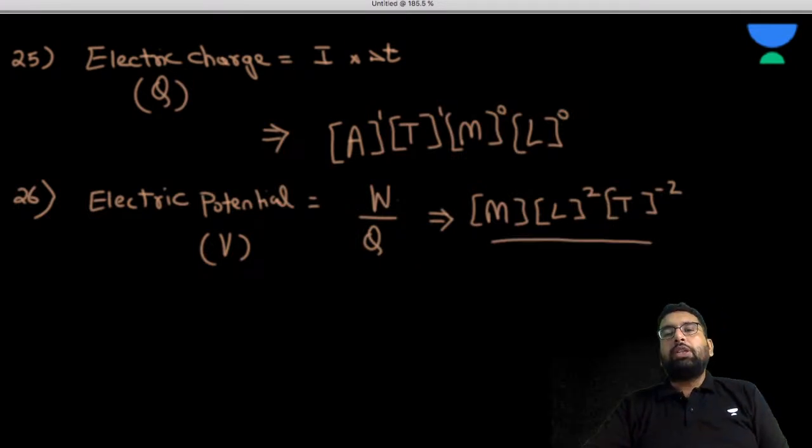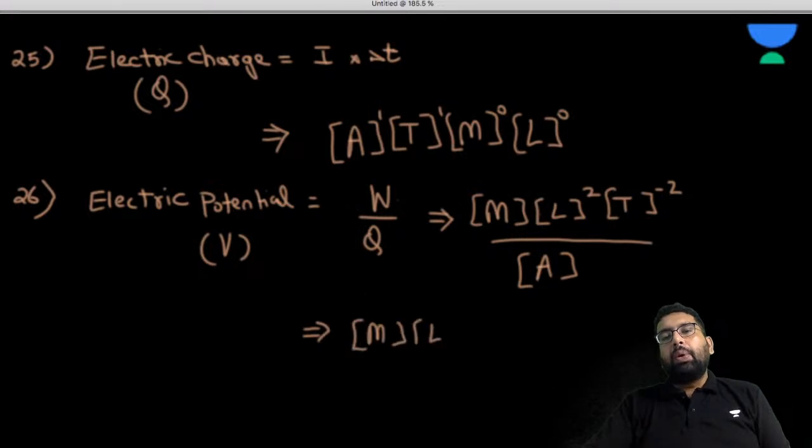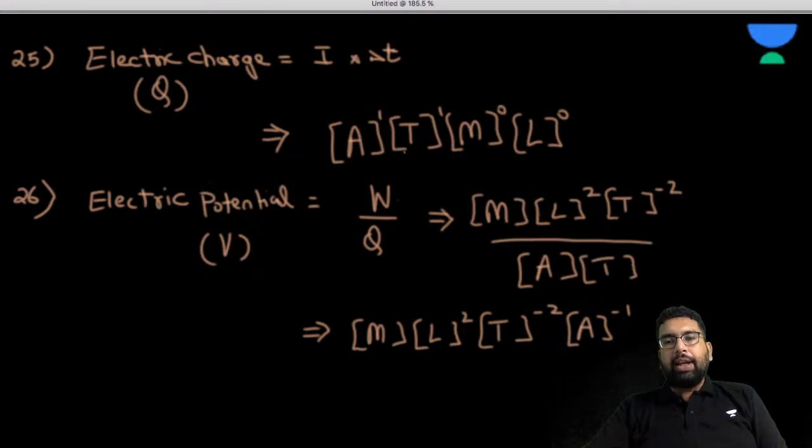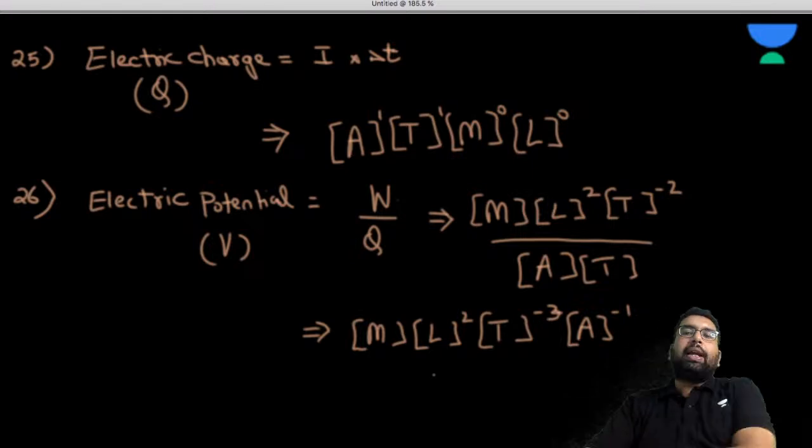What is the dimension of the charge? The dimension of the charge is A. So what is it going to become? It is going to become ML2 T minus 2 A minus 1. I hope it is fine to everyone. Oh sorry, charge is A into T, right? Charge we just found now, A and T. So this must be T minus 3.